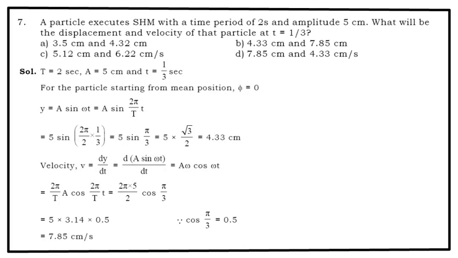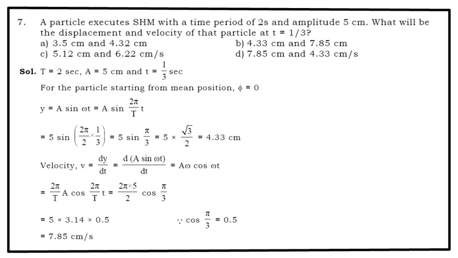Now we know T = 2 seconds is given to you. A = 5 centimeter. Small t = 1/3 seconds. For the particle starting from the mean position, φ = 0. We know that y = A sin ωt. Put the values. You get y = 4.33 centimeter.